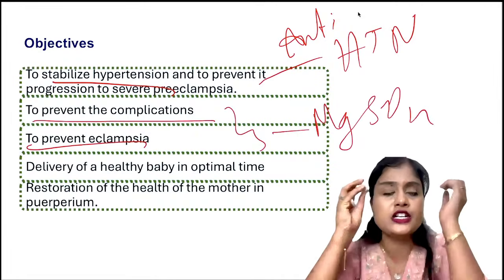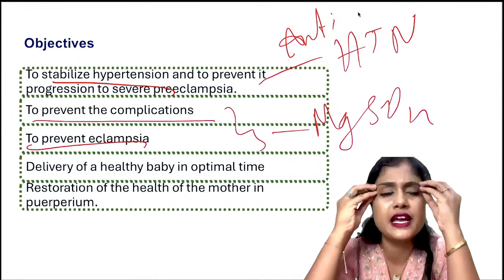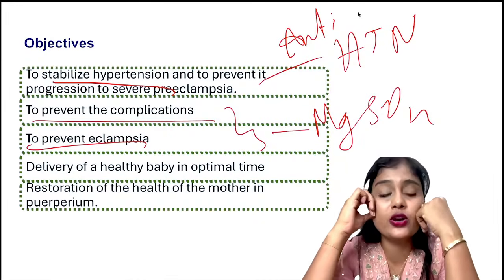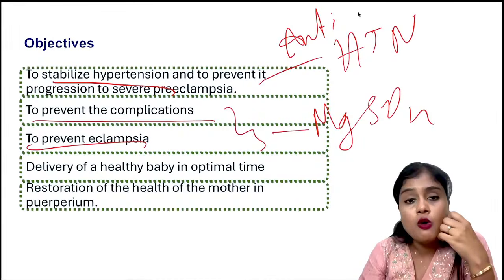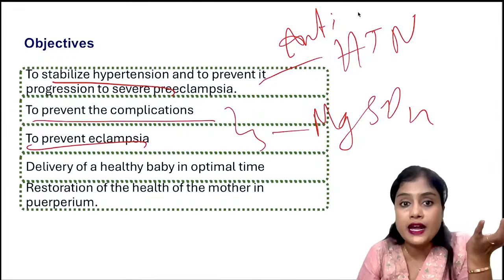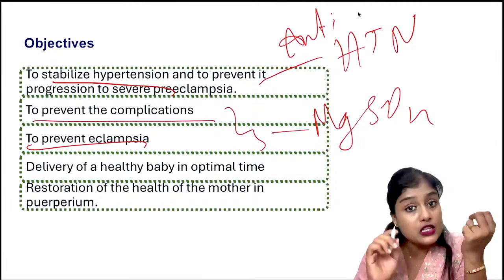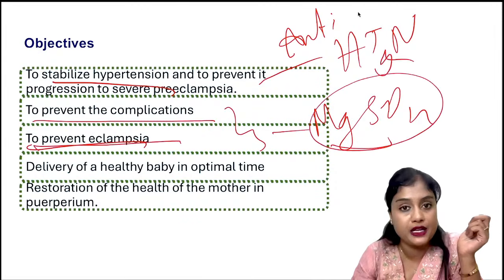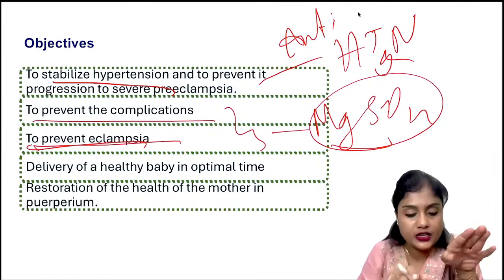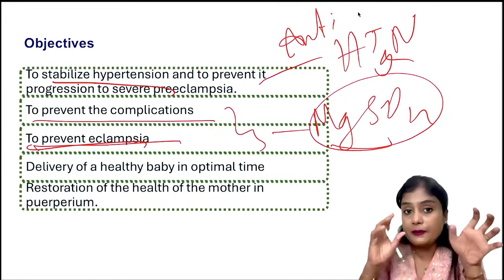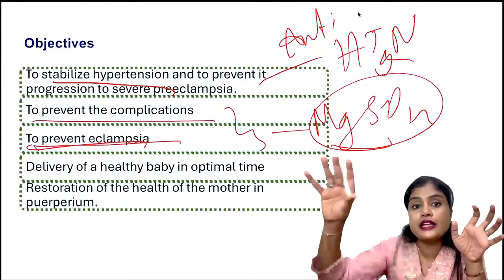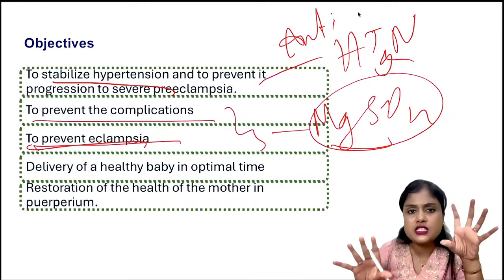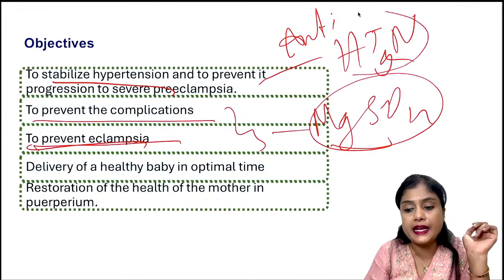Let us say they have given you history saying headache is there, blurring of vision is there, and her BP is 160 by 100. Like that, history they've given you. What would you do now? First you will give her antihypertensives. So if there are imminent signs, first you will give magnesium sulfate and then antihypertensives, both simultaneously, hand in hand. Magnesium sulfate becomes the first drug when there are high signs of imminent eclampsia. When there is no imminent eclampsia, just hypertension, then you will give antihypertensives first.